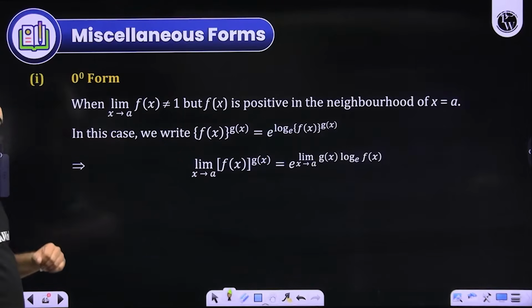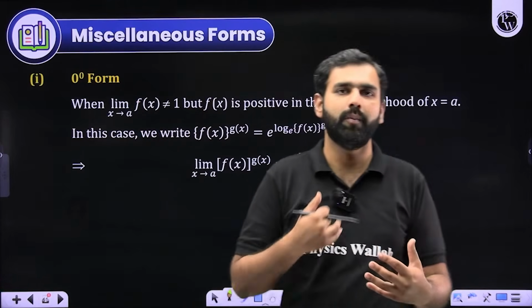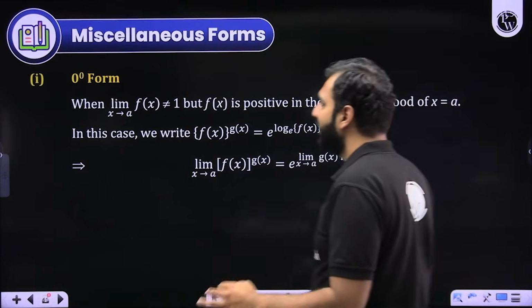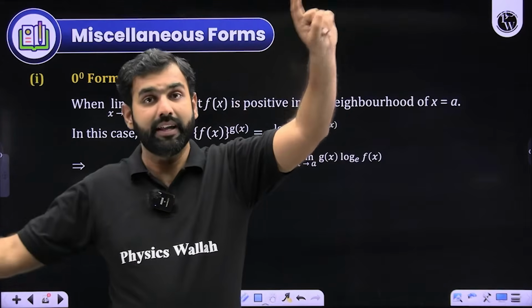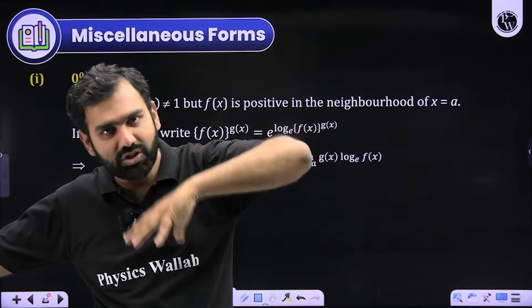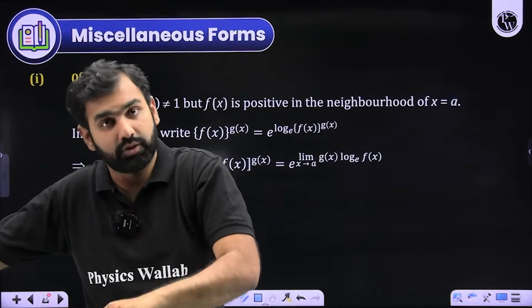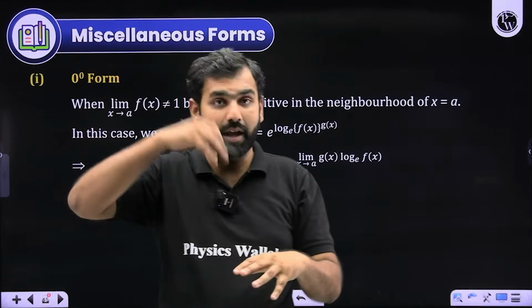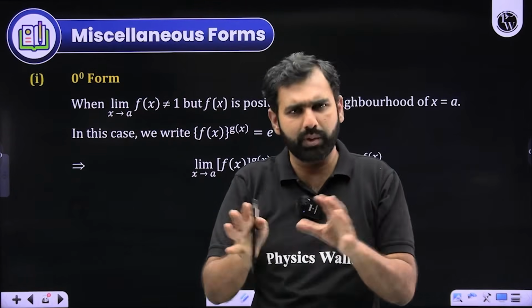Yes. How do we deal with 0 to the power 0 form? Whether you deal with 0 to the power 0 form, infinity to the power infinity form, or infinity to the power 0 form, these kinds of indeterminate forms always take logarithm on both sides. Even when we were dealing with 1 to the power infinity form, the derivation of that short technique was based on this only: you take logarithm on both sides. When you take logarithm on both sides, it can be converted into either 0 by 0 or infinity by infinity form through some adjustments.